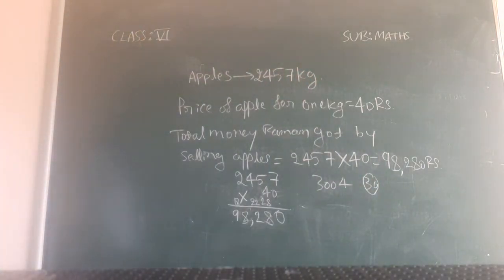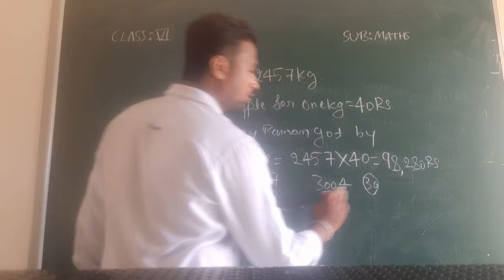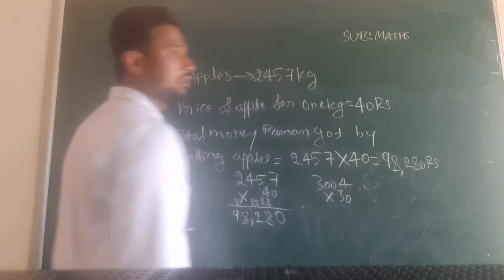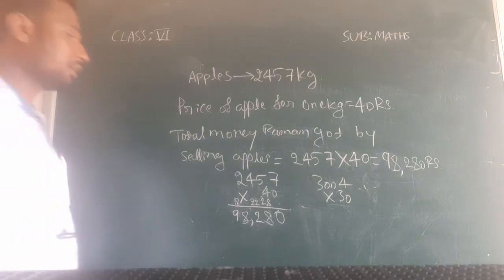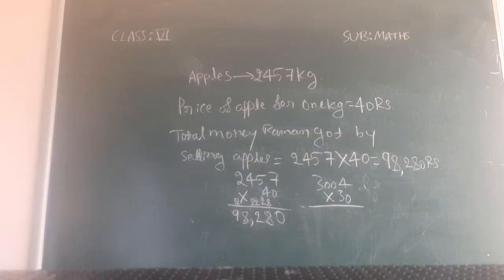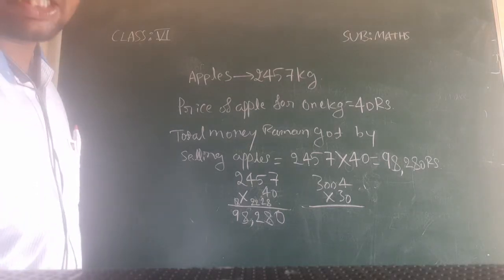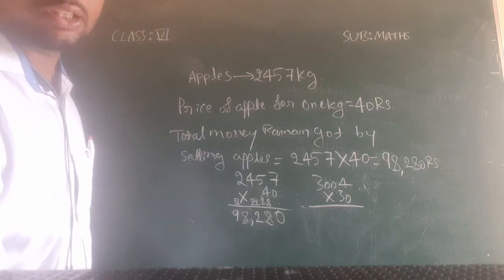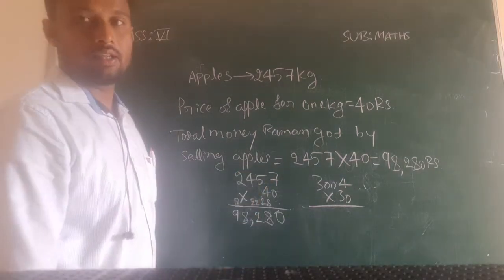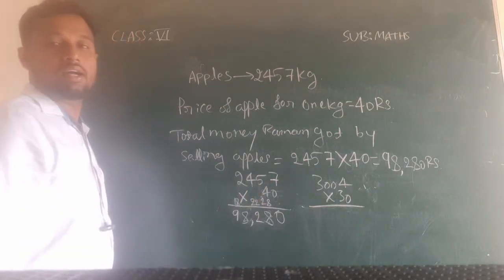Means how much did he get from orange? Just you have to multiply 3004 into 30. So whatever answer you get by multiplying this, directly I will tell that around 90,120 you will get when you multiply this.